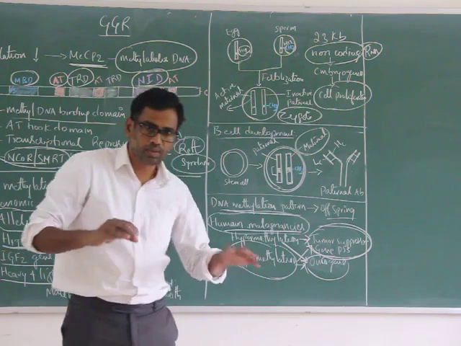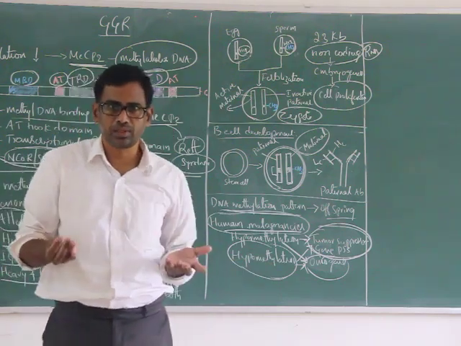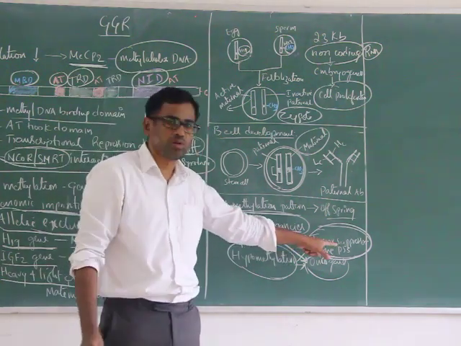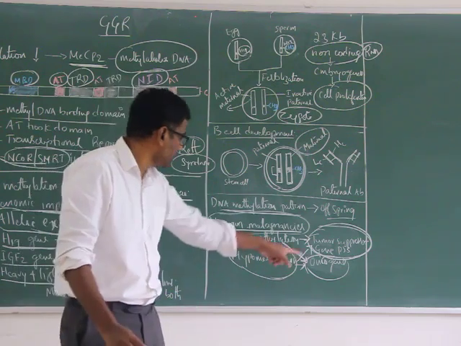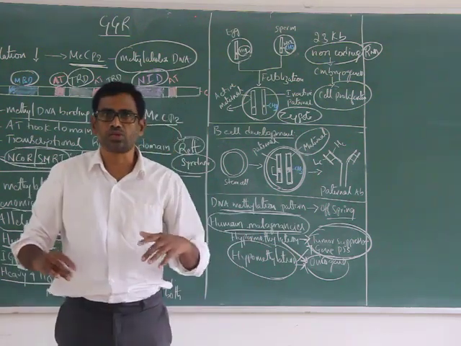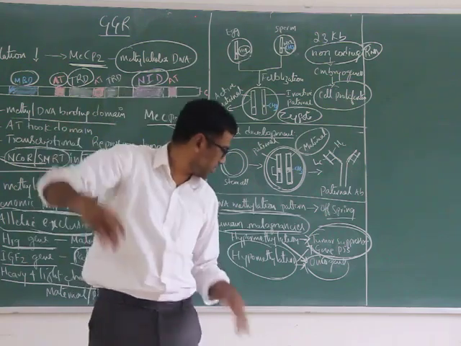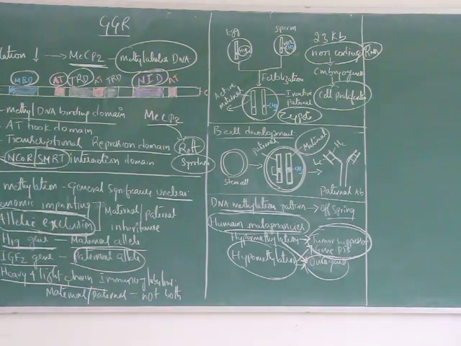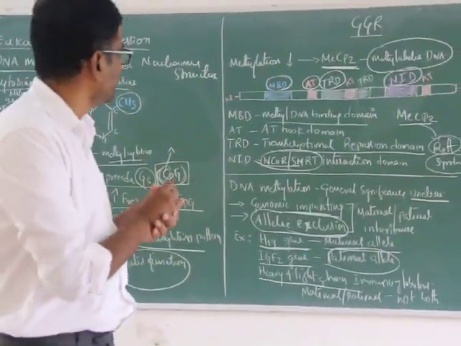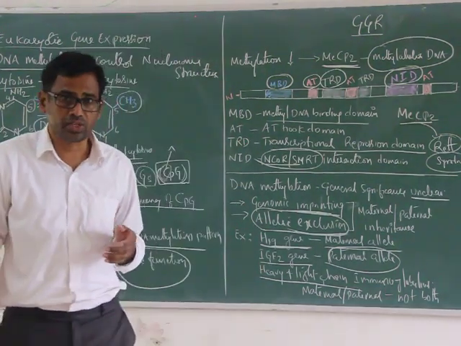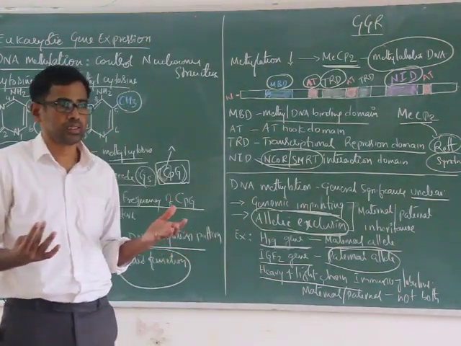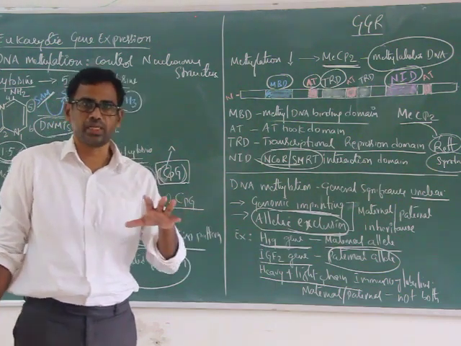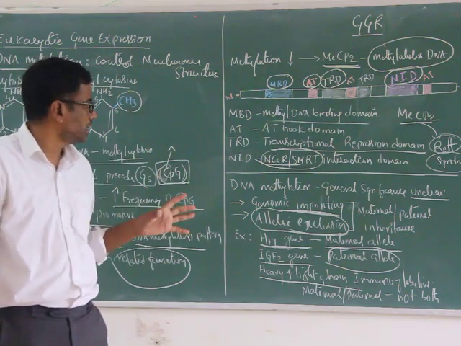If dysregulated methylation of DNA leads to human malignancies, hypermethylation of the tumor suppressor gene reduces the expression of P53, and hypomethylation of oncogenes enhances the expression of oncogenes, which leads to malignancies. So I'll stop here. In the next video, I'm going to talk about nucleosome modification, how nucleosome modification can regulate gene expression, especially how histones are modified by acetylation and deacetylation that regulate gene expression.